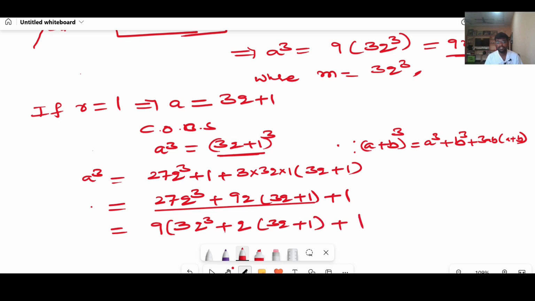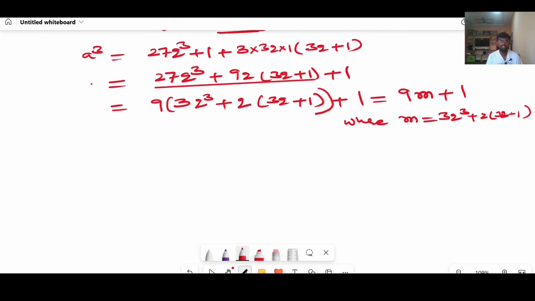I can indicate this as 9m plus 1, where m equals 3q cube plus q into 3q plus 1. Therefore, I can conclude that the cube of any positive integer is in the form of 9m plus 1.